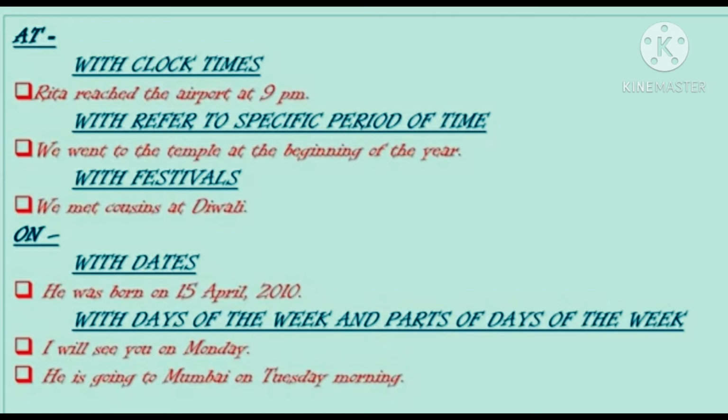With days of the week and parts of the days of the week. For example, I will see you on Monday. So here Monday is the day of the week. He is going to Mumbai on Tuesday morning. So here Tuesday is the day of the week, with part of the day.